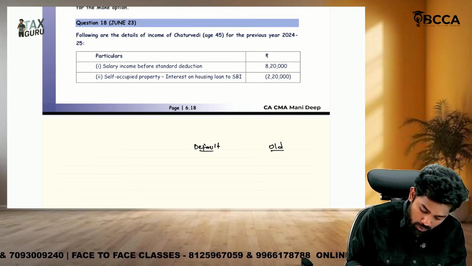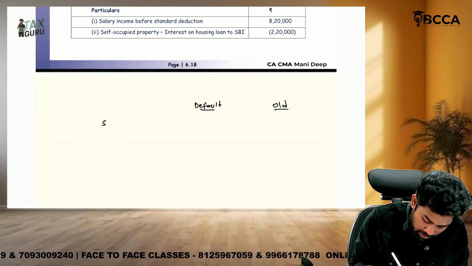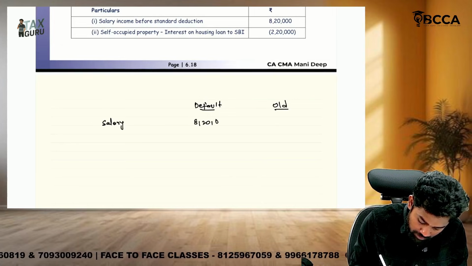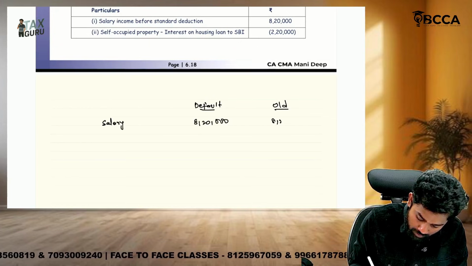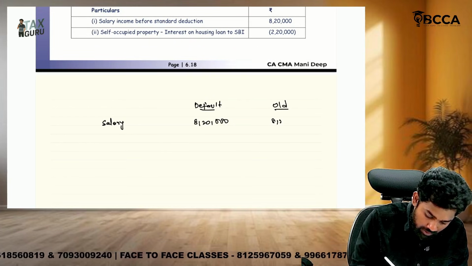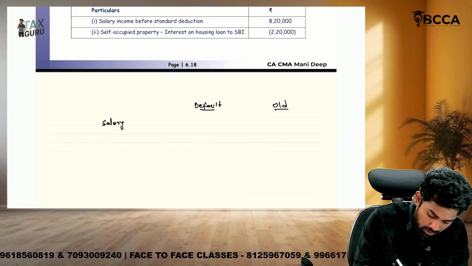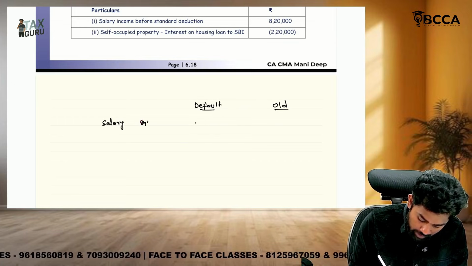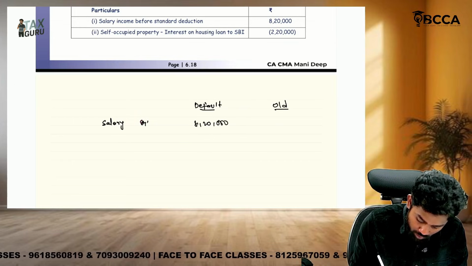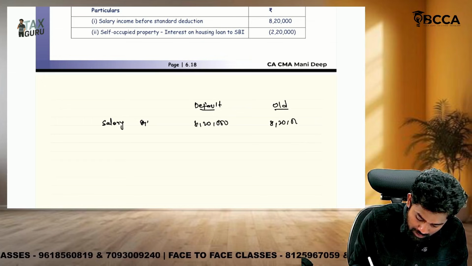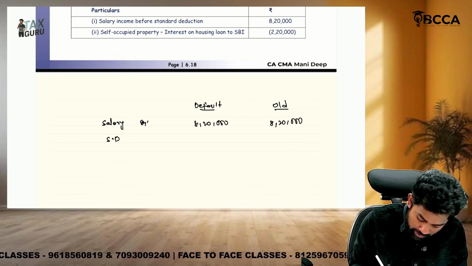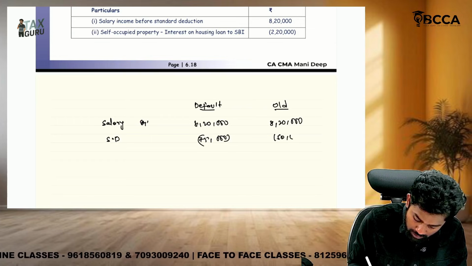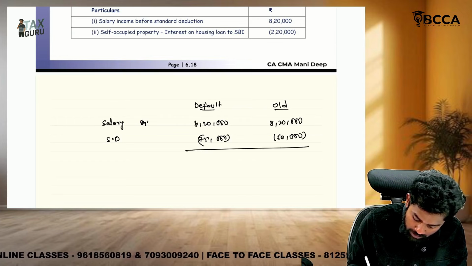So what is the total salary income available, sir? The salary income available is 8,20,000. Sorry, I'm taking not the net amount, sir, the gross amount, 8,20,000. From there, standard deductions are available: 75,000 under the new regime, whereas under the old regime it is only 50,000. So what would the net income from salaries be, sir?